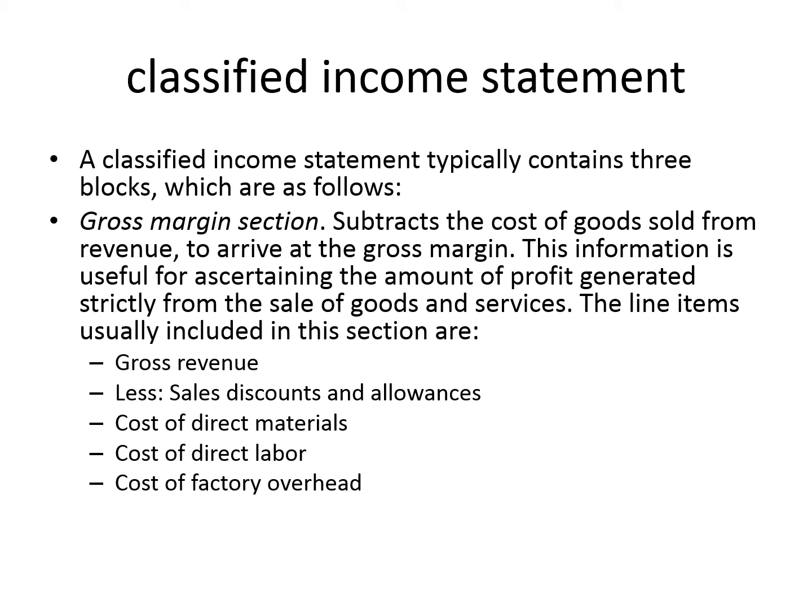We'll also include cost of direct material, cost of direct labor, and cost of factory overhead, which give you the total cost of goods sold. So this is deducted from your gross revenues, and also the sales discounts and allowances, because these decrease the amount of gross revenues. So they will also be excluded from your gross revenues.